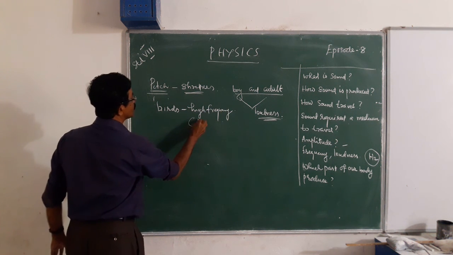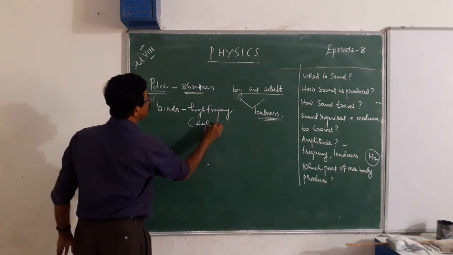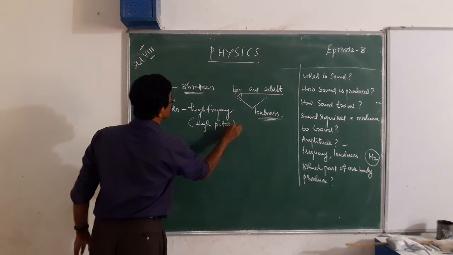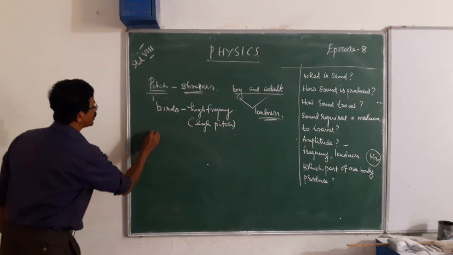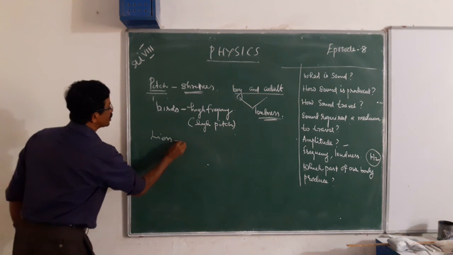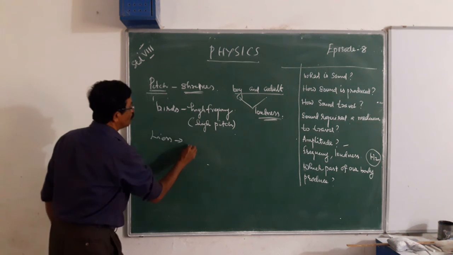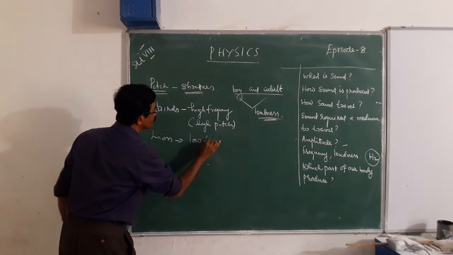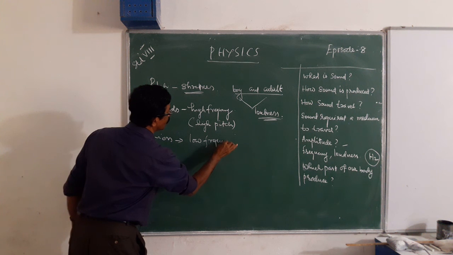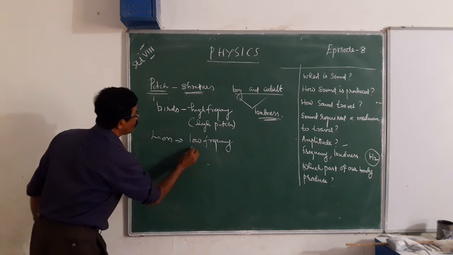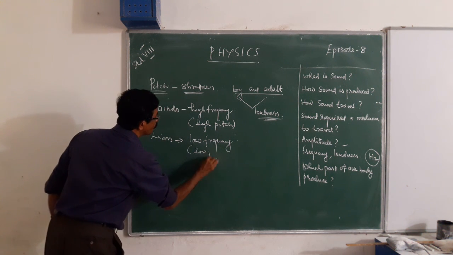That means that sounds are high pitch sound. But in the case of a lion, the sound produced by it is low frequency or low pitch.